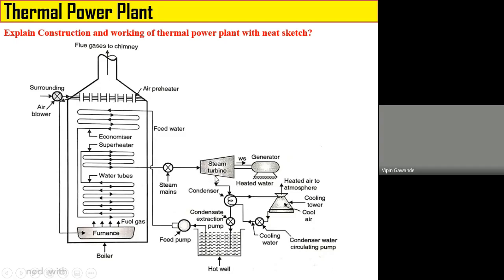turbine starts rotating. So that means the heat energy or thermal energy from the superheated steam is converted into what? The rotational energy of the steam turbine. That means the thermal energy is converted into mechanical energy. Okay. So then this steam turbine is connected with the generator. The generator converts the mechanical energy of the steam turbine into electrical energy. Okay. So this conversion is shown here.